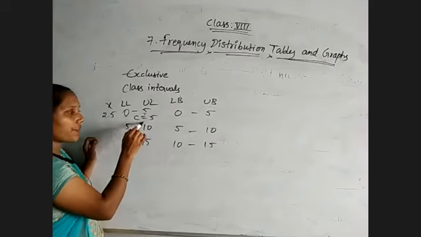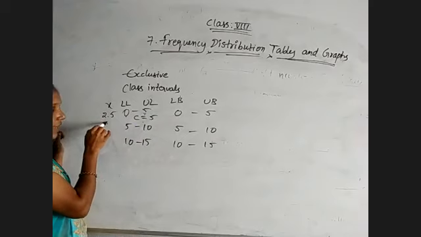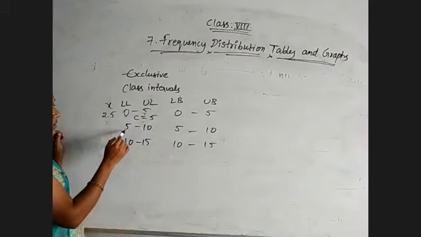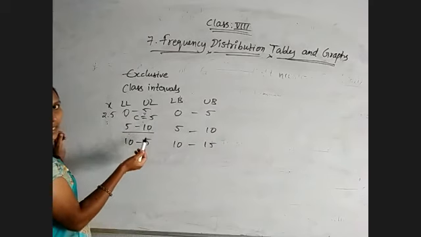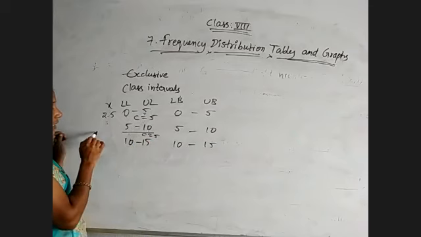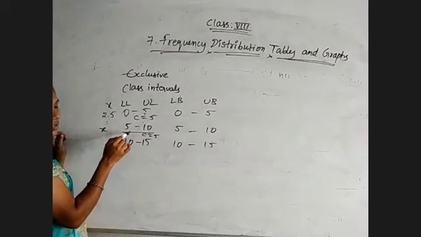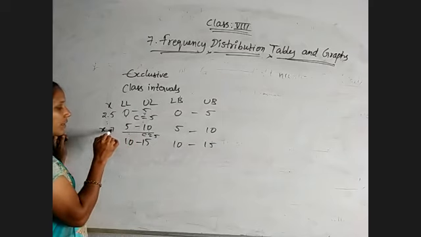Class length is 5, class mark is 2.5. Mid value is 2.5. For this class interval, class length is 10 minus 5, 5 itself. And mid value is equal to 10 plus 5 by 2, 15 by 2, that is nothing but 7.5.